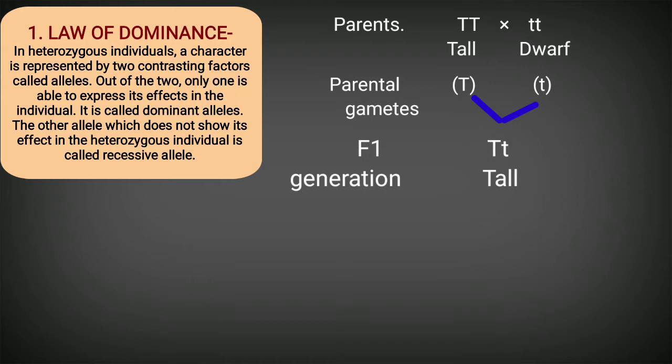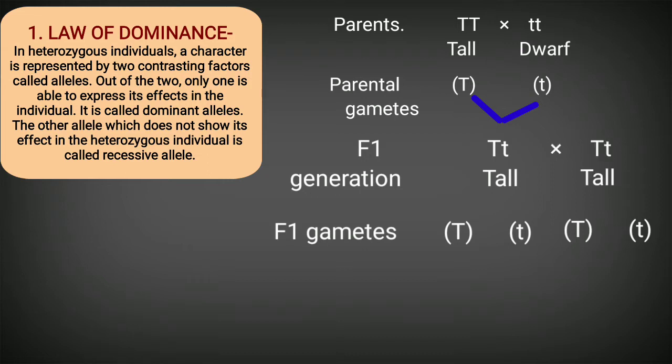Now, as this hybrid plant possesses two different alleles, that is capital T and small t for the same character, Mendel allowed self-pollination in the plants and collected the seeds for the F2 generation from those hybrid plants.